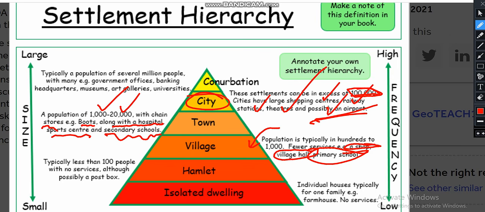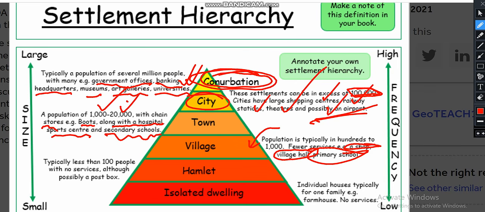Then typically a population of several million people, with government offices, banking, headquarters, museums, art galleries and universities, is called a conurbation.